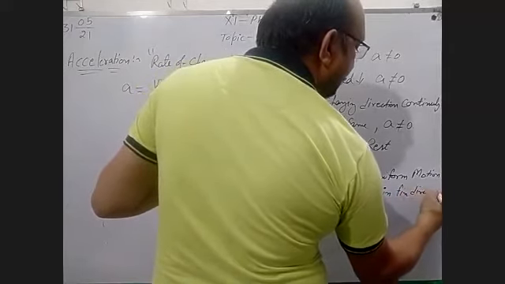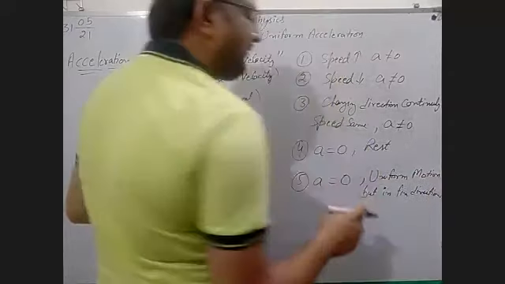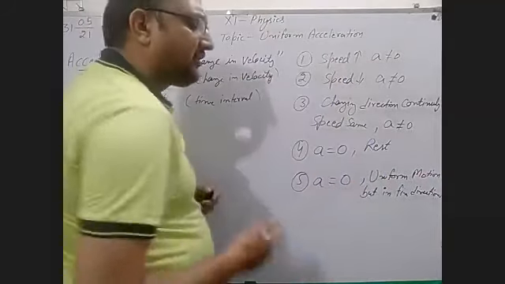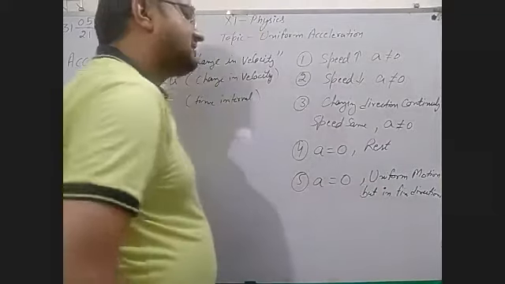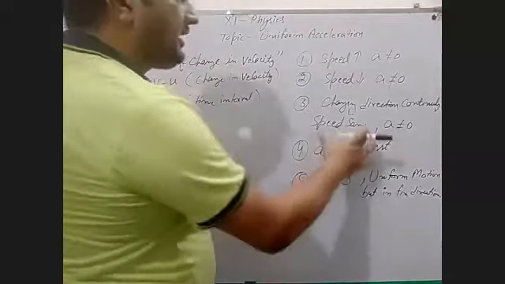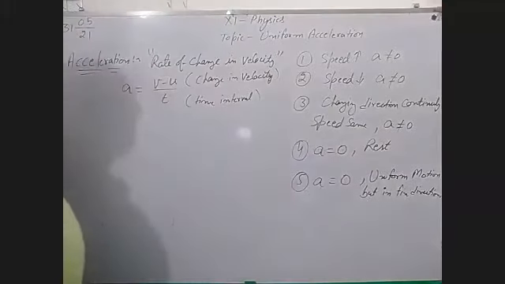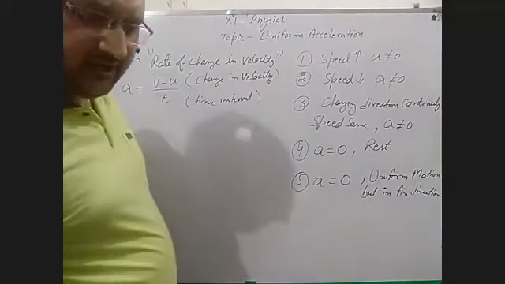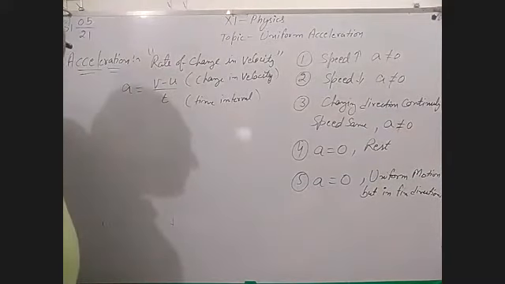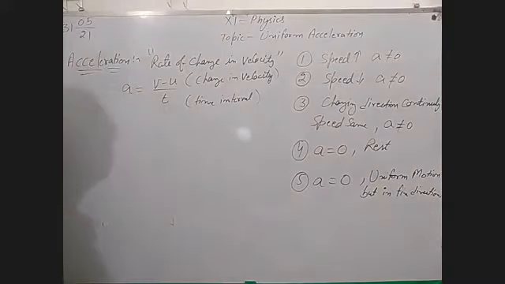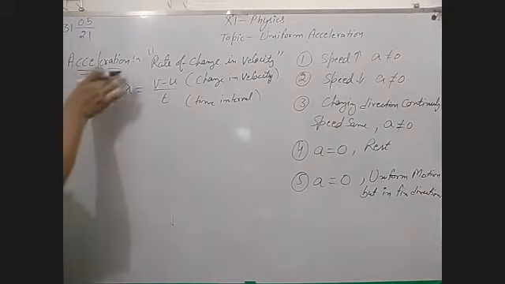If an object is moving with constant velocity, then acceleration is also zero. Okay. And you had proved this thing previously whenever we were studying about physical quantity.